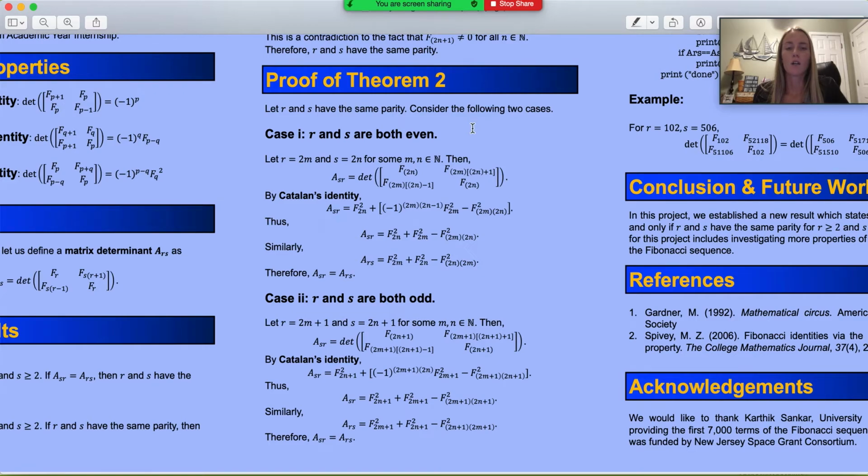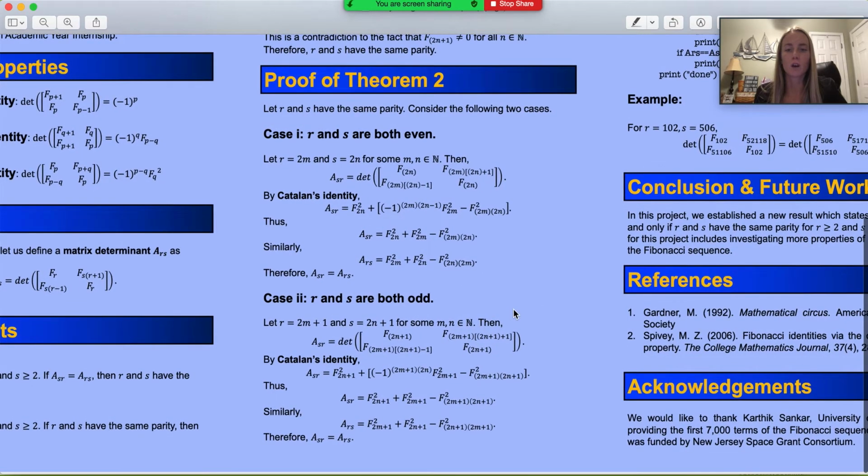Case 1: R and S are both even. R is 2m and S is 2n for some m and n in the set of natural numbers. Then, A_SR is equal to the determinant of this matrix, and by Catalan's identity, A_SR is equal to this value. Therefore, A_SR is equal to this, and similarly for A_RS, we have A_RS is equal to this. As you can see, these two values are equal to one another. Therefore, A_SR is equal to A_RS.